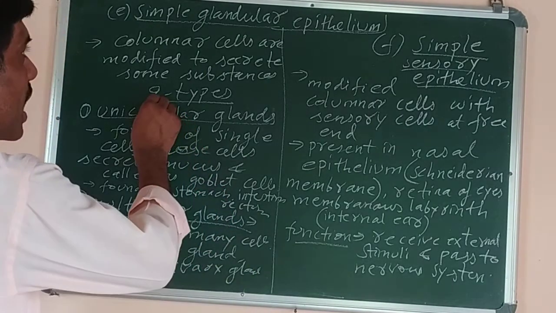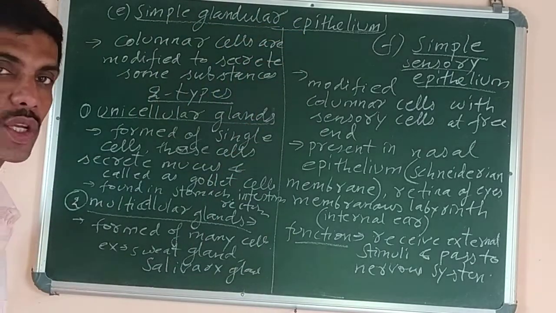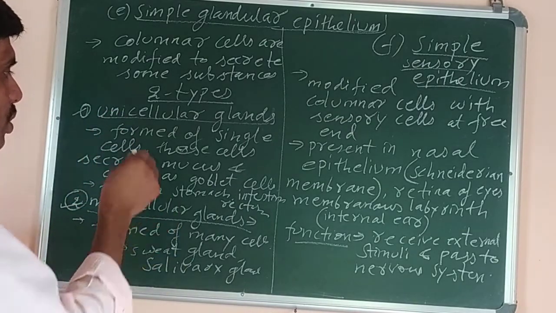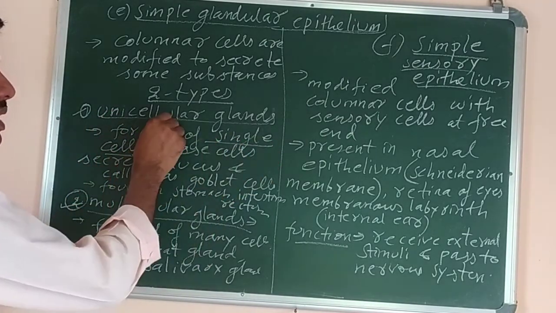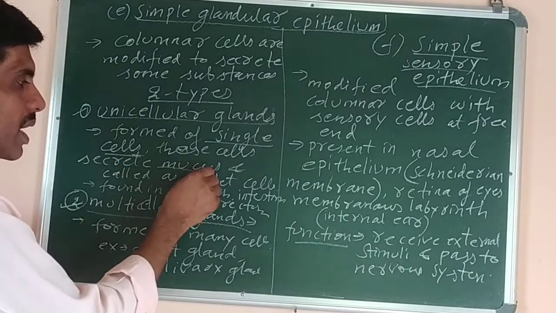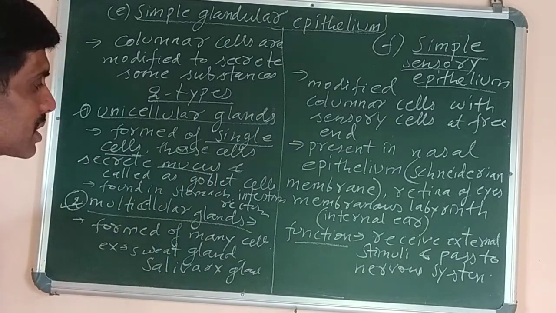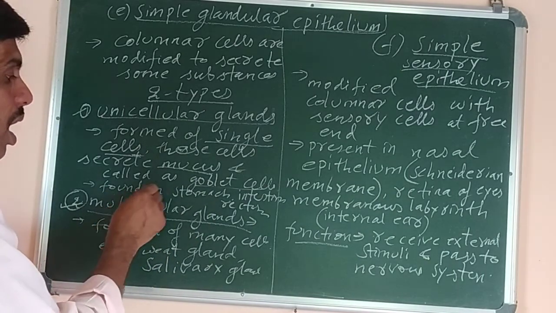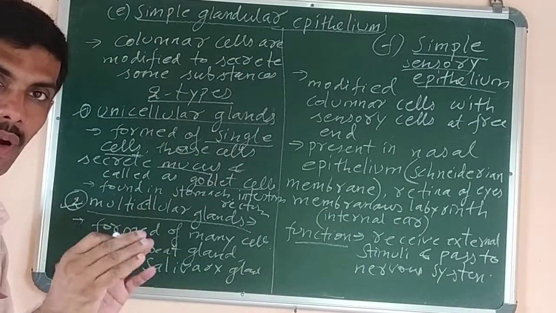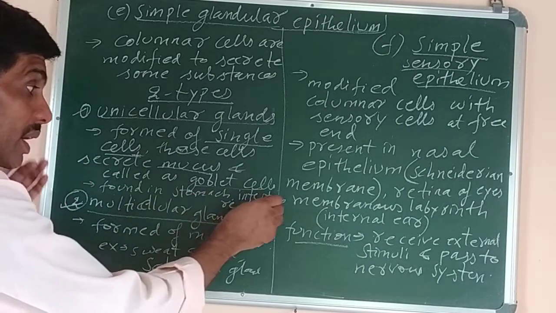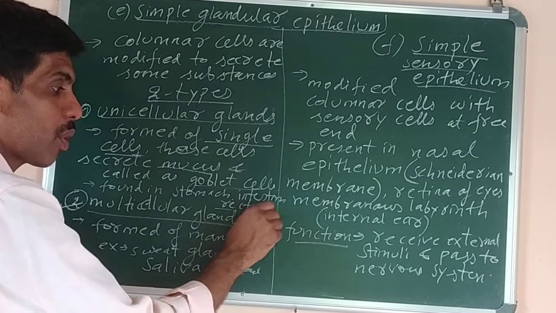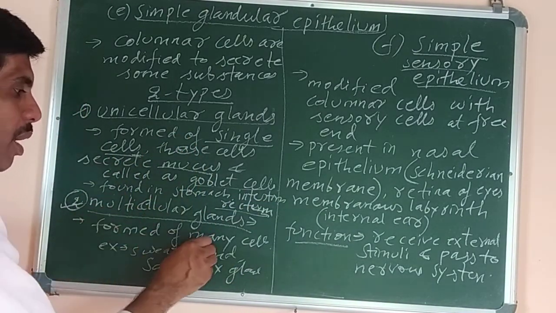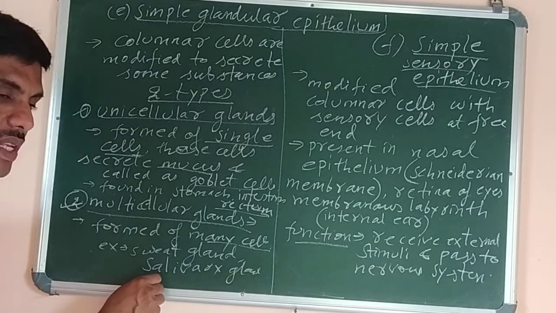Now, simple glandular epithelial tissue is of two types, unicellular and multicellular. Uni means, you know, single cell. So unicellular glands are formed of a single cell, they secrete mucus, and such cells which secrete mucus are called goblet cells. Where are they found? They are found in the mucosa, the name of the slimy layer present in the stomach, intestine and rectum. Rectum, you know, is the part of the digestive system before the anus. Then multicellular glands are formed of many cells. Examples: sweat gland, salivary gland.